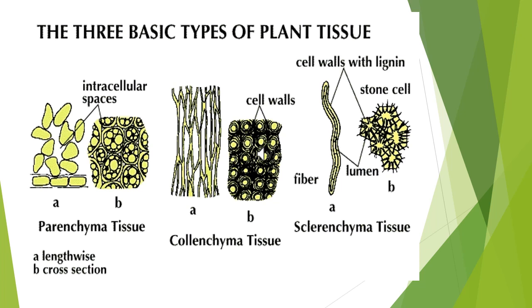Pedicel means stalk of flower. It is absent in root. Cell wall unevenly thickened. It has more hemicellulose and pectin. Mechanical support to young parts of the plants. It has chloroplast.